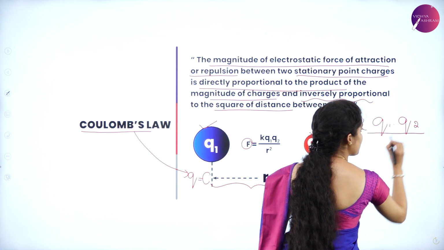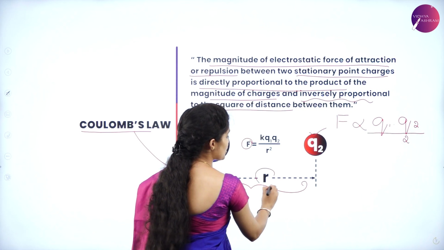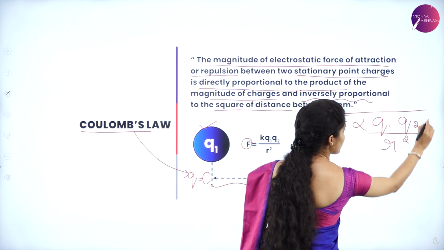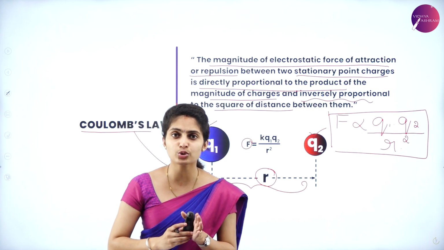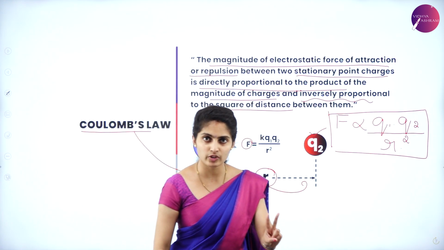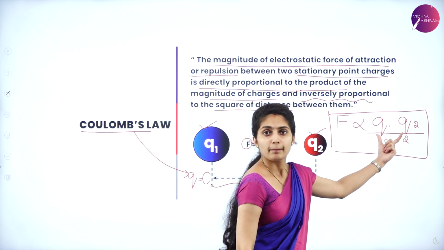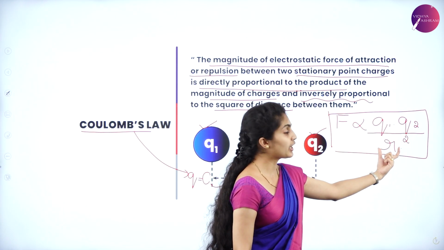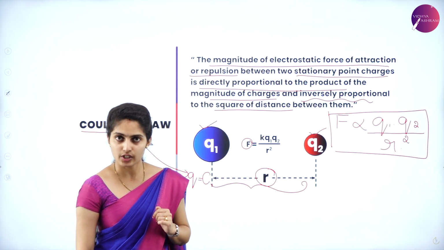So inversely proportional to the square of the distance. Distance is denoted by r, the distance between them. So that is all about Coulomb's law. The force of attraction or repulsion between two stationary point charges is directly proportional to the product of the magnitudes of the two charges and inversely proportional to the square of the distance between them. That is all about Coulomb's law.